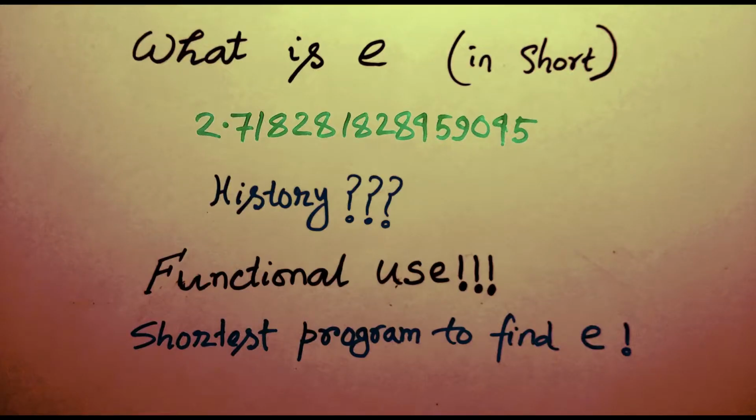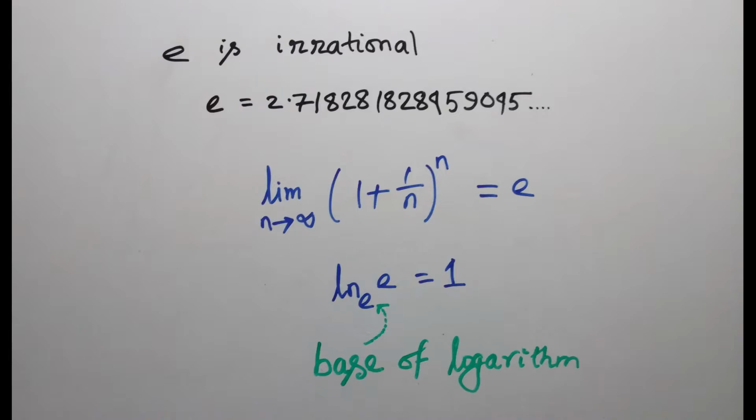Our topic today is about the exponential, or e. So what is e? e is a real number lying between 2 and 3. Now the question arises: is it rational or irrational? Yeah, no confusion about that. It's an irrational number. It can't be expressed in the form p by q, where p and q are both integers and q is not equal to 0.